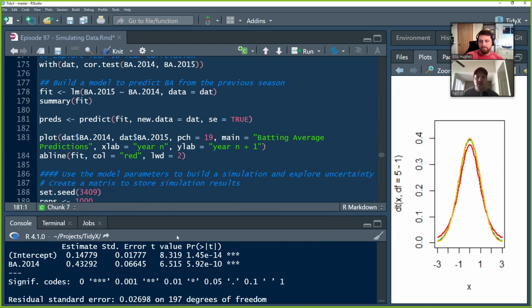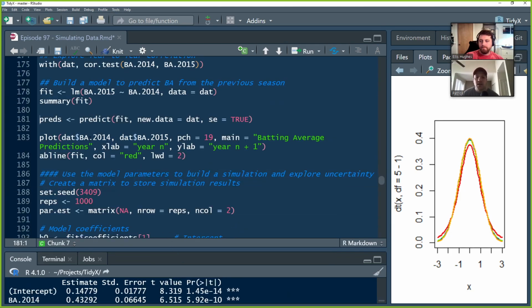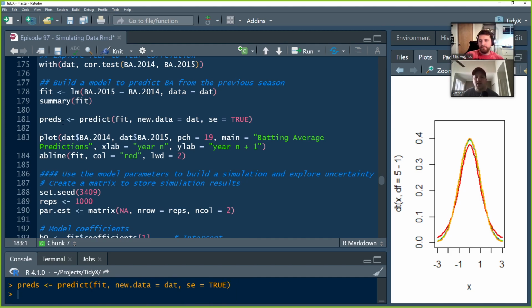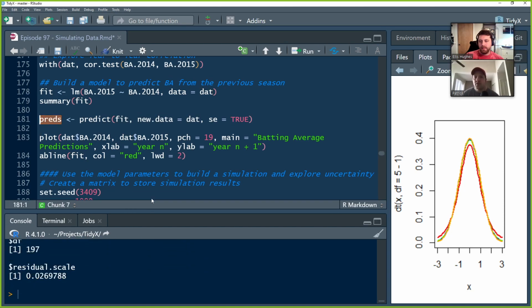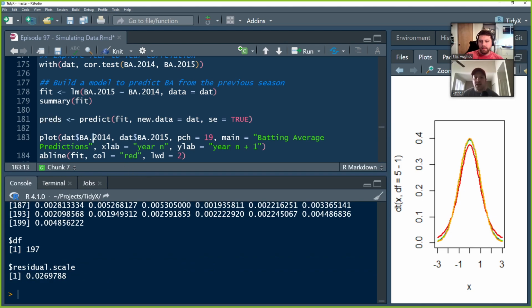So what are we going to do with this? We're going to use this regression equation to explore the uncertainty around the slope and the intercept. So first, let's get a plot of our data with that regression line using the slope and intercept. We plot 2014, and first we have to make the prediction. We're using predict to say, predict 2015 from 2014. And so we get this vector of predictions.